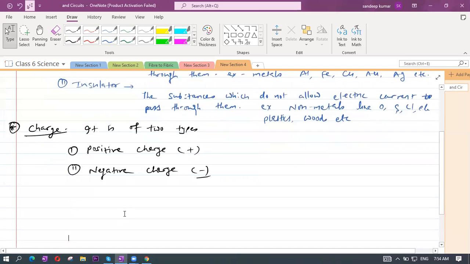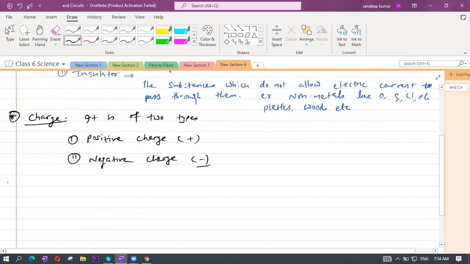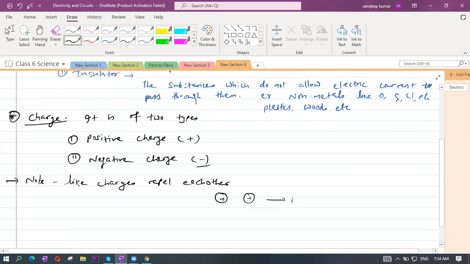Now you should also know that like charges repel each other. Very important point. Whenever one object has a plus charge and the other object also has a plus charge, and they are brought together, what will happen? Repulsion will take place.